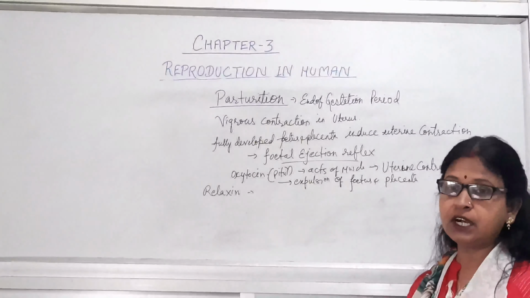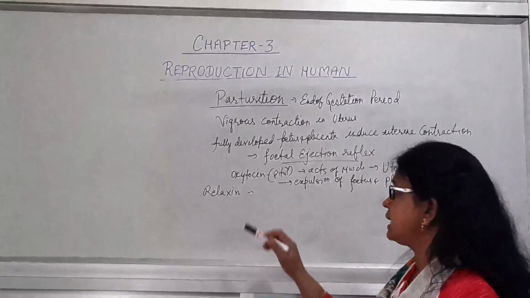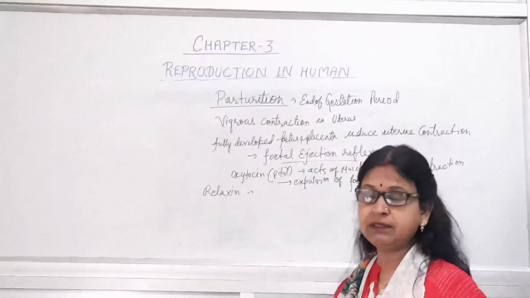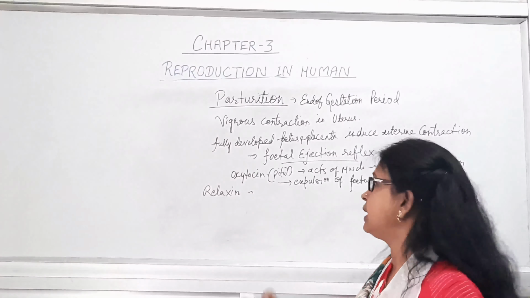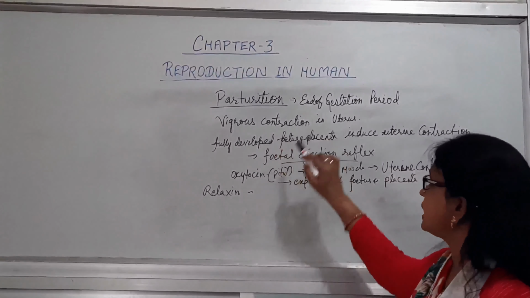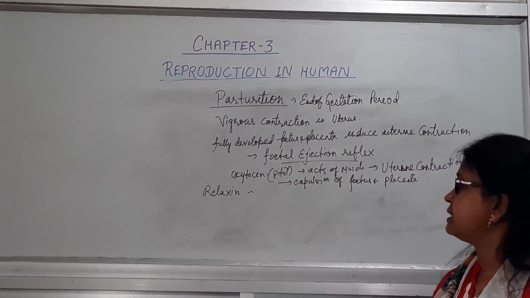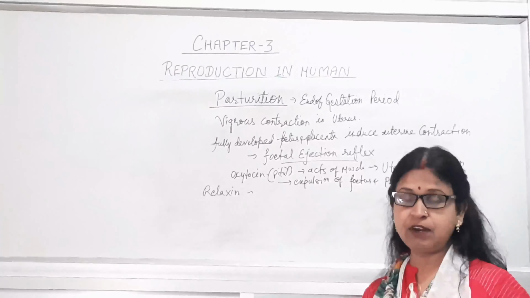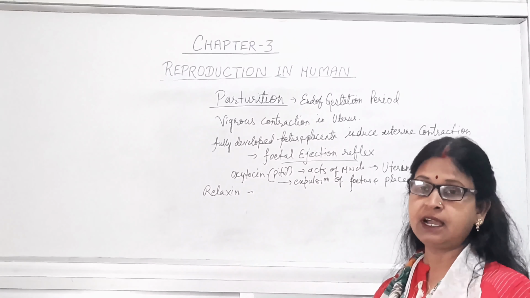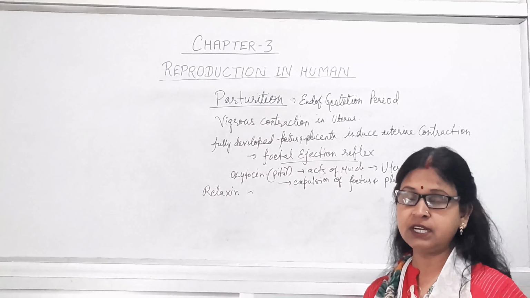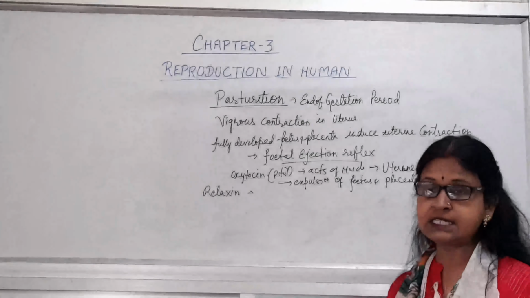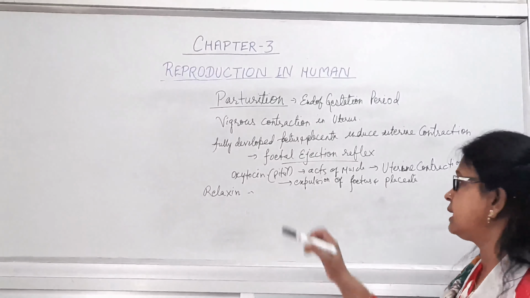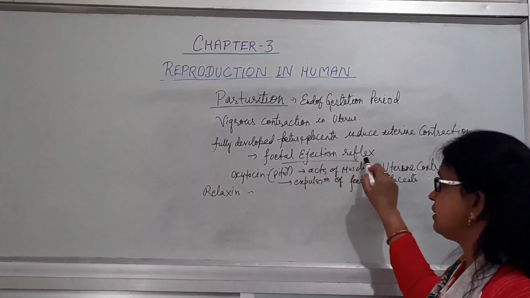It is under the control of some hormones, that is relaxin, which will help in the relaxing of the part of the female's body. Then a vigorous contraction in the uterus will arise. The fully developed fetus as well as the placenta induce the contraction, due to which a strong contraction occurs inside the uterus, and that is known as the fetal ejection reflex.